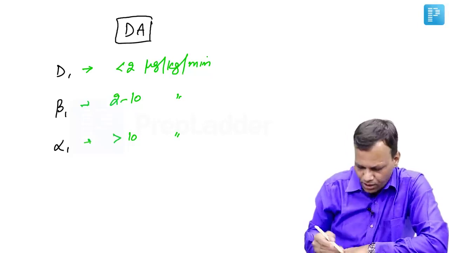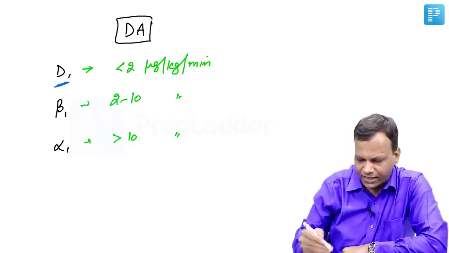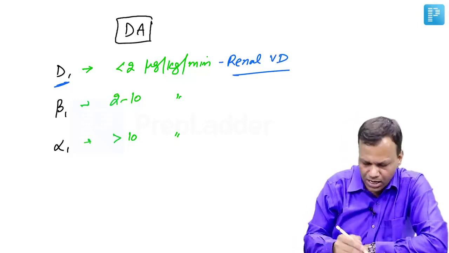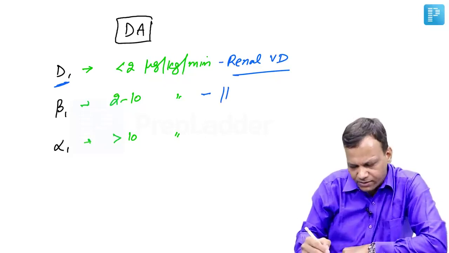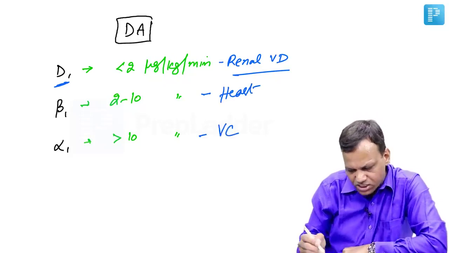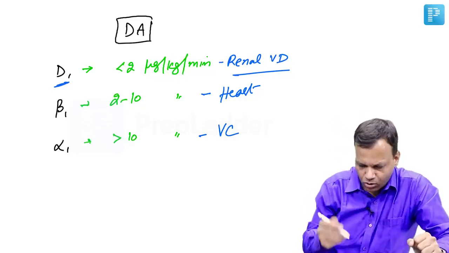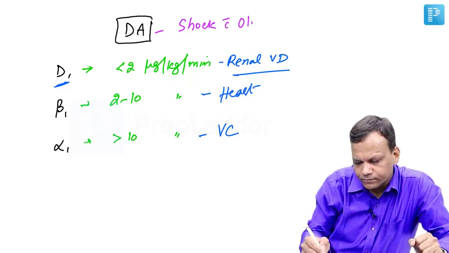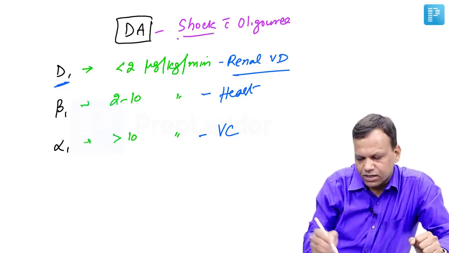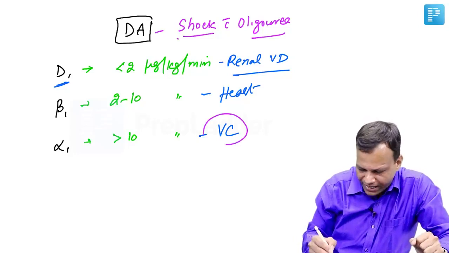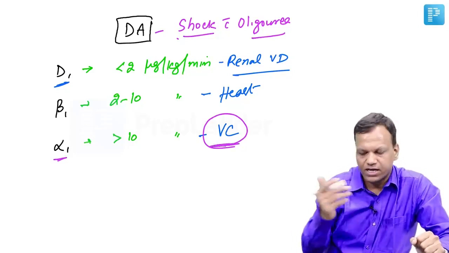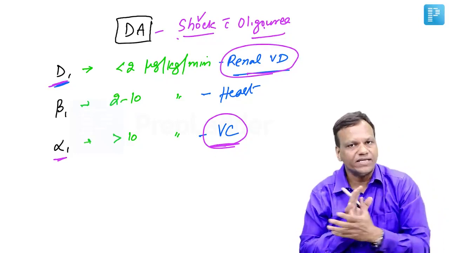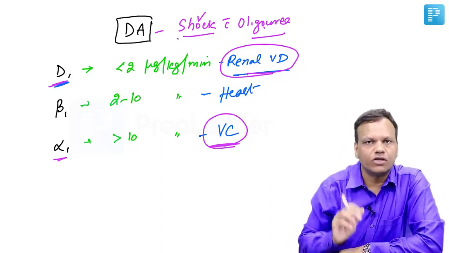alpha 1 receptors also. Remember, D1 receptors are mainly present in the kidney and lead to renal vasodilation. So there will be an increase in renal blood flow at low dose. At a slightly higher dose, there will be stimulation of the heart. And at very high dose, there will be vasoconstriction that can increase the blood pressure. So dopamine is the drug of choice for shock with oliguria. That means when a person is having shock as well as renal failure, we give dopamine at high doses because it causes vasoconstriction that will treat the shock. But at the same time, it is stimulating D1 and increasing the blood flow to the kidney and protecting the kidney. So dopamine is the drug of choice for shock with oliguria.